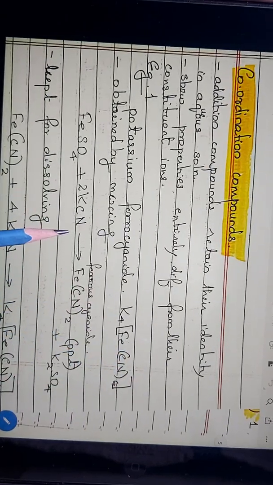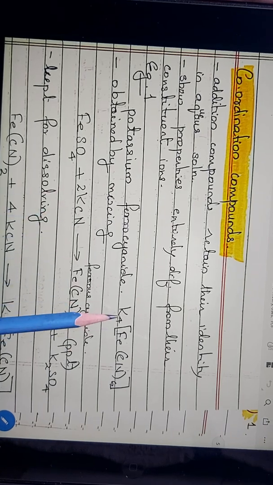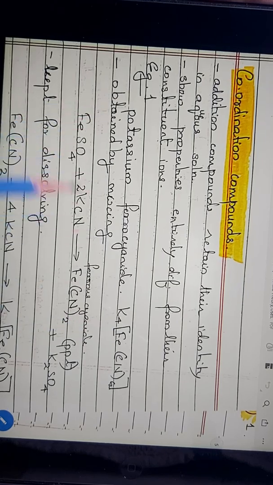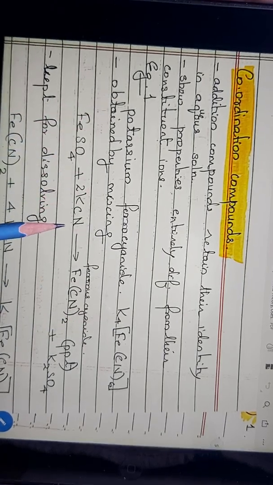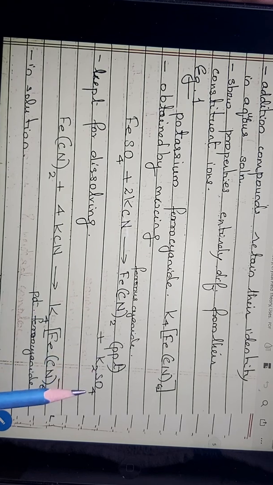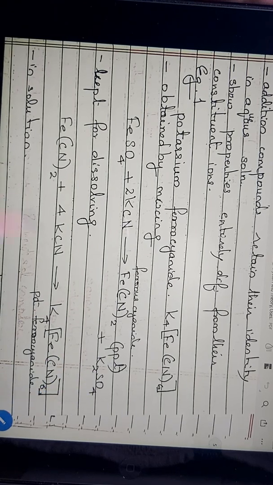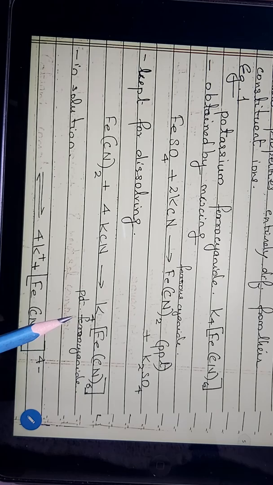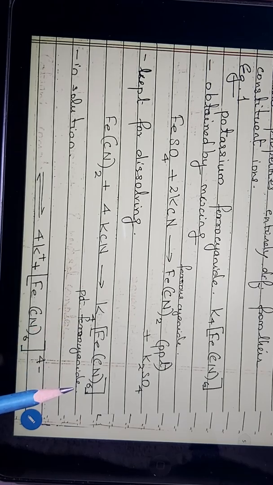Now when it is added into water, what will happen? This is potassium ferrocyanide, and how is it formed? It is obtained by mixing ferrous sulfate and potassium cyanide. First we get ferrous cyanide and potassium sulfate, and when it is kept together for some time, there will be a complex formation between them, finally producing ferrocyanide ions in the solution. You can see ferrocyanide ions in the solution.